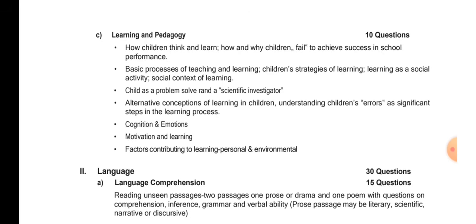Now, alternative conceptions of learning in children, understanding children's errors as significant steps in the learning process. We all know that children are coming from different backgrounds, so they have different types of abilities and disabilities, right? Now, cognition and emotions. Whenever you hear the word cognition or cognitive, you should understand that it is related to the mental abilities of the learner, right? Emotions, you know very well: anger, happiness, laughter, sadness, sentiments. All of these come under emotions, right?